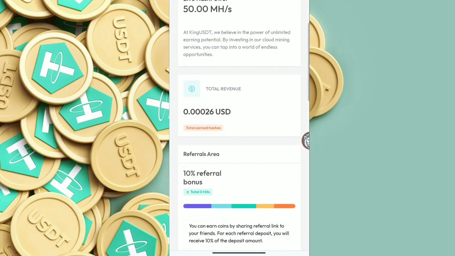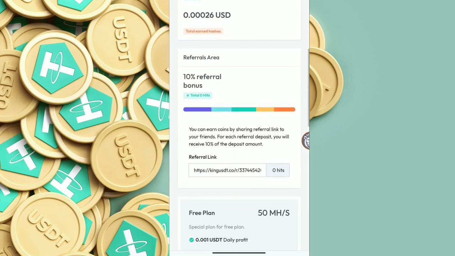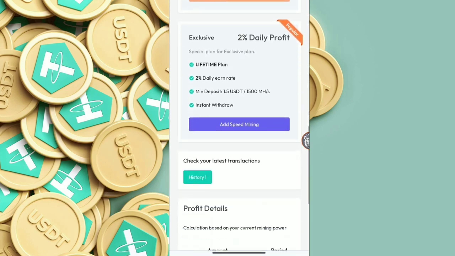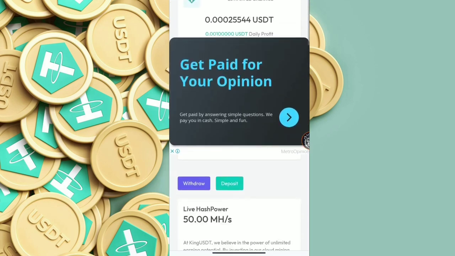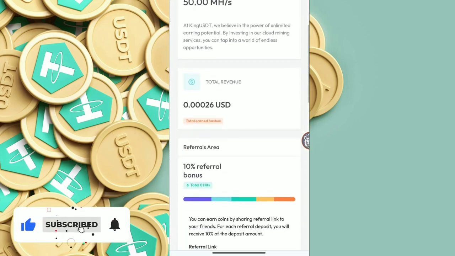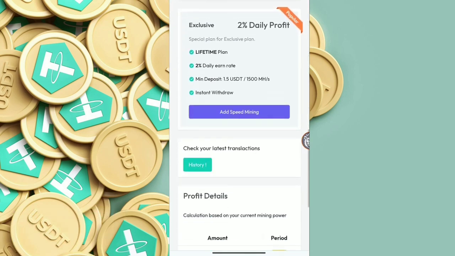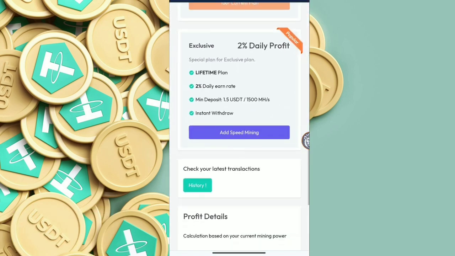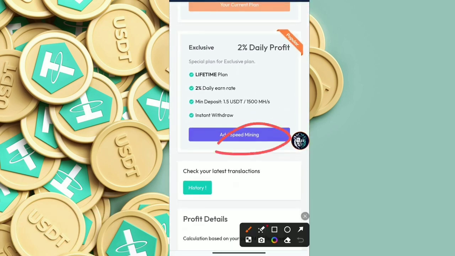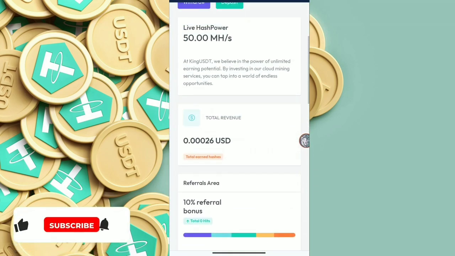I haven't deposited any, and live hash power is 50 MH per second. So it is huge guys. Simply you can use this and you can earn a lot. Okay, so simply you can withdraw it from here and you can also deposit. If you want to increase your revenue, you can increase it from there. So if you want to deposit, simply click on this add speed mining button, and you can simply increase your revenue.